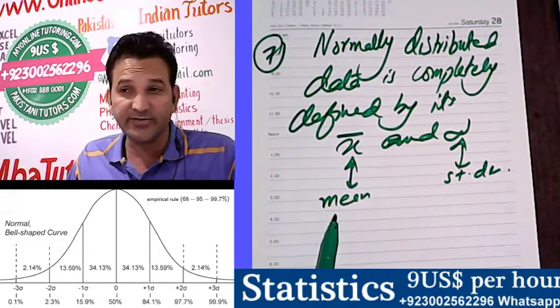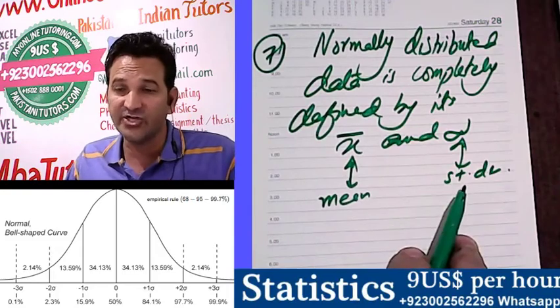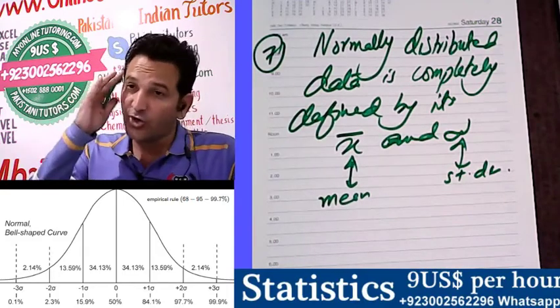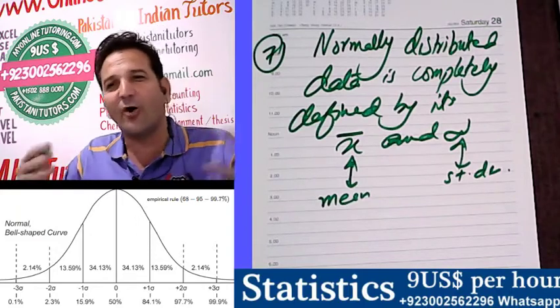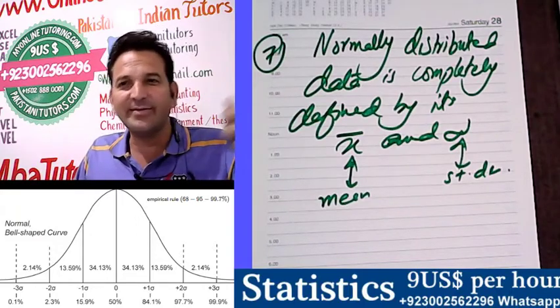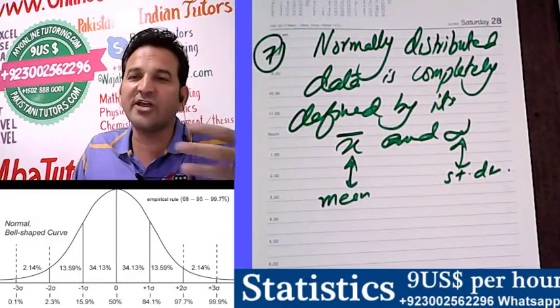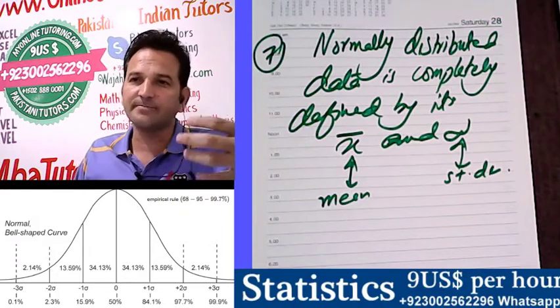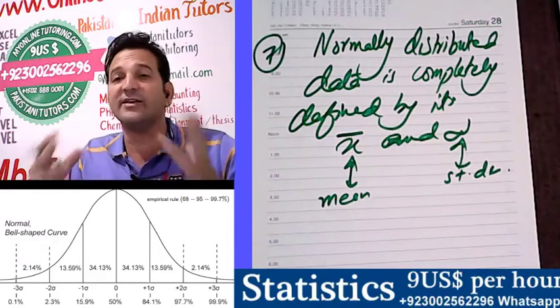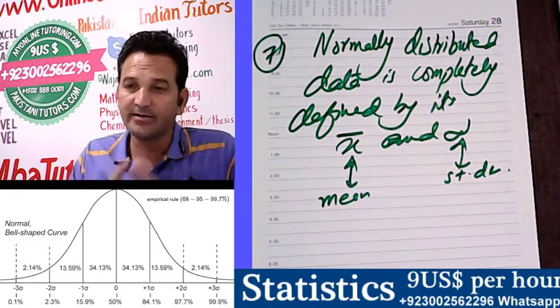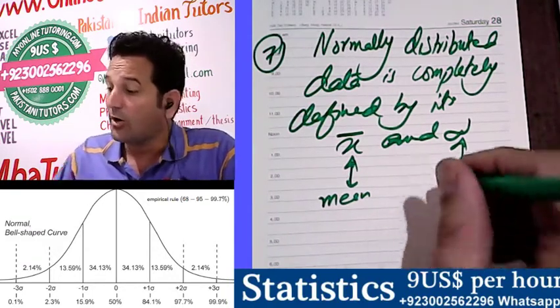So just on the basis of mean and standard deviation, and knowing that this is normally distributed data, you can comment as if you have all the observations. You will be as informative as someone who has all the information regarding the data. So what does it mean?